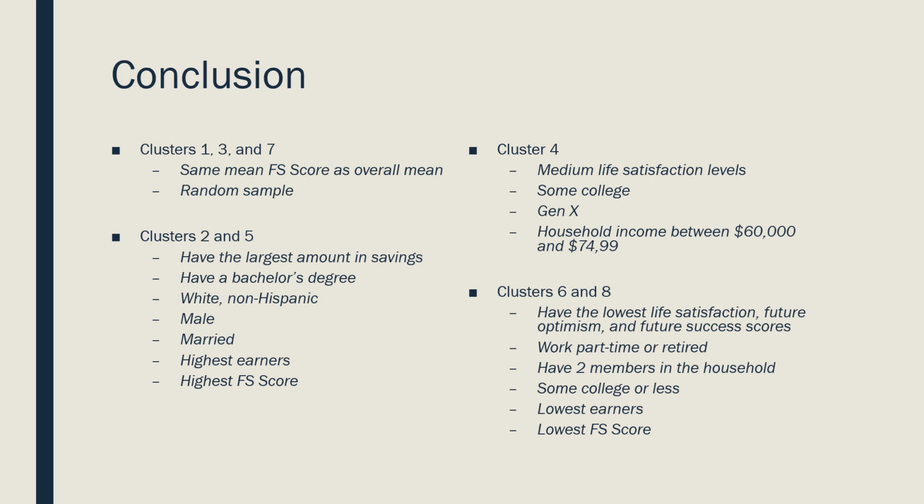Cluster 4 has medium-level life satisfaction. They've got some college, are Gen Xers, with a household income of $60,000 to $75,000 a year. And cluster 4 has a mean FS score of 44, so really right in the middle of all the rest of them. And clusters 6 and 8 have the lowest levels of life satisfaction, future optimism, and future success. They work part-time or are retired, have 2 members in the household, some college or less, and they're the lowest earners and have the lowest FS score.